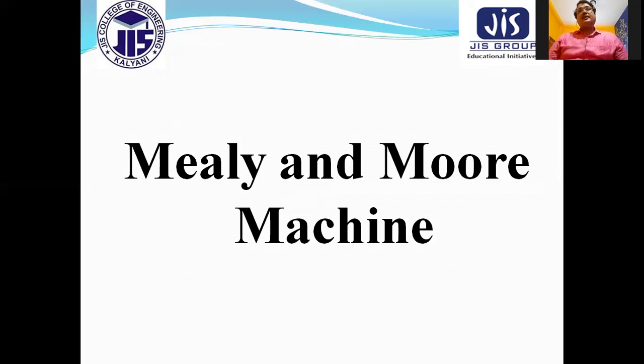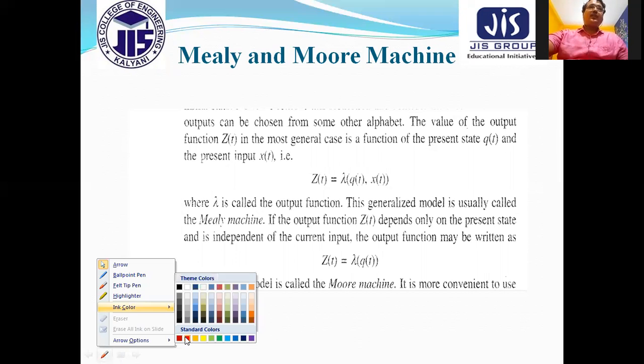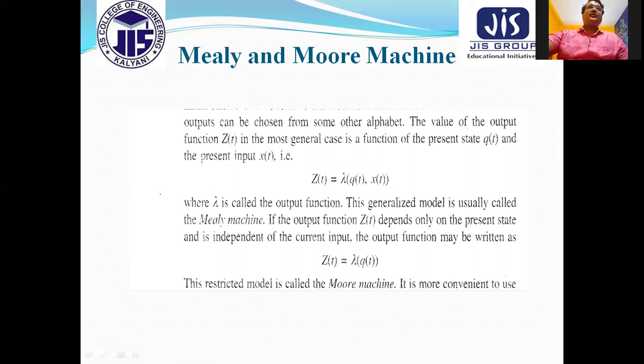In a finite state machine, what we have observed is that it gives only a binary answer. If you remember how your automata accepts the string, in the first lecture I mentioned that starting from the initial state, after consuming the series of input, if I reach some state like this one, and if this is the final state, I can say it is acceptable.